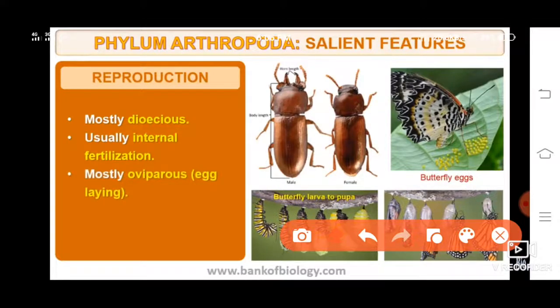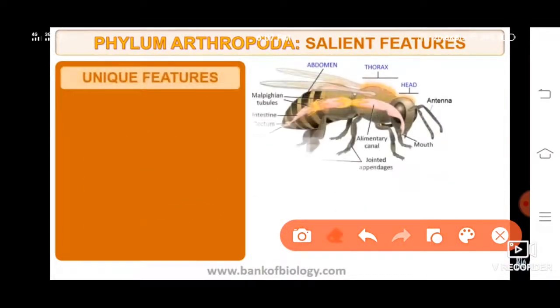Mostly oviparous means they lay eggs. Development is direct or indirect. You have seen in butterflies, larva is formed first, isn't it? Larva is transformed into pupa and then into a butterfly. So development is indirect over there.